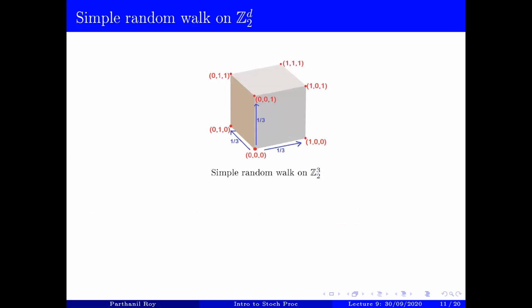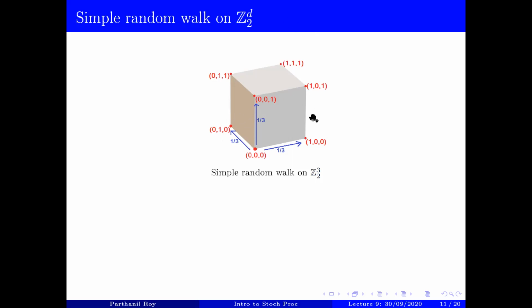Now, in the case of the discrete cube, Z_2 to the power d, you have d many neighbors. For example, when d is equal to 3, this is a picture: the origin has 3 neighbors, namely e1, e2, and e3. Why don't we have minus e1, minus e2, and minus e3? Because here the addition is modulo 2, so minus e1 is the same as e1, minus e2 is the same as e2, and so on. So therefore, we don't have those.